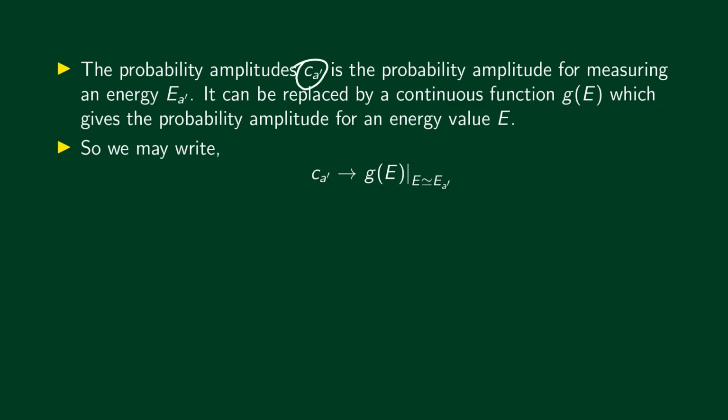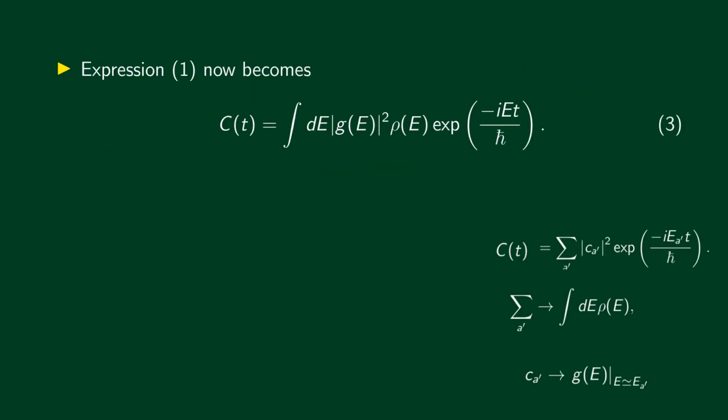The expansion coefficient Ca prime is the probability amplitude for measuring an energy value Ea prime. So if we go to continuous spectrum, we can replace it by a continuous function g of E. Right? So it gives the probability amplitude corresponding to an energy value E. So if you want the probability amplitude for Ea prime, you just evaluate g of E at E equal to Ea prime. Okay, so Ca prime can be replaced by a continuous function g of E. Okay, let's now put it all together.